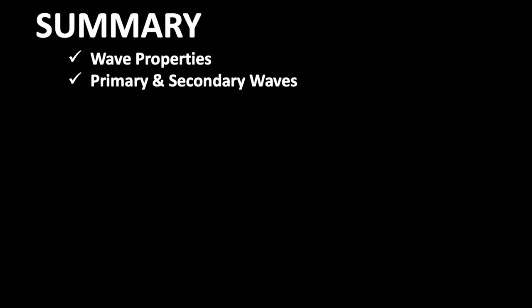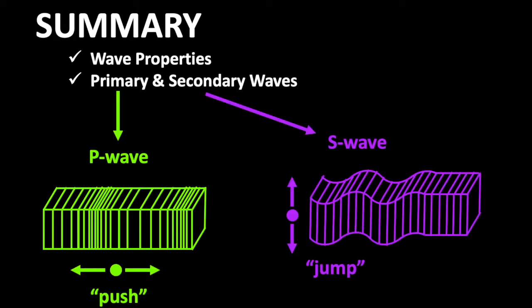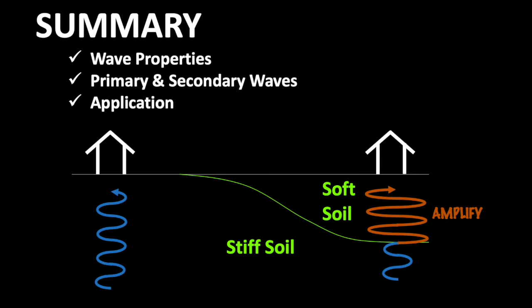We then talked about the primary and secondary waves that an earthquake produces. The primary waves compress the soil, while the secondary waves shear the soil. Remember, the P wave demonstration had bodies that were pushing each other forward, and the S wave bodies were moving up and down. We also learned that primary waves are faster than secondary waves. Lastly, we learned that different soils can change the unique properties of these waves, such as amplitude, as they travel to the Earth's surface.